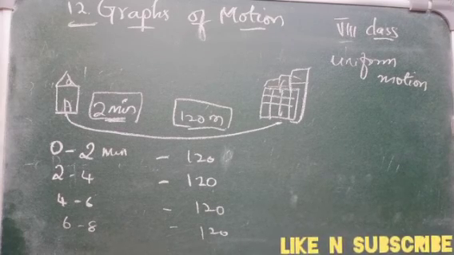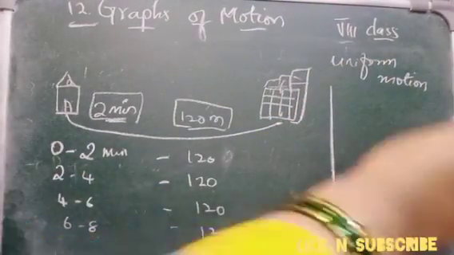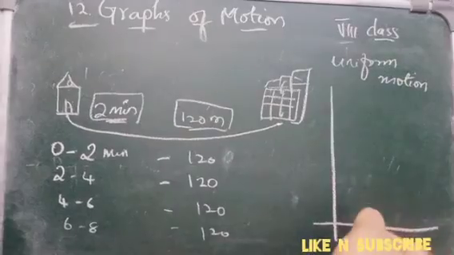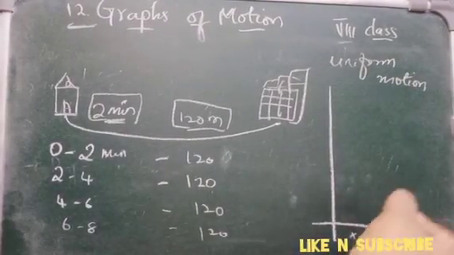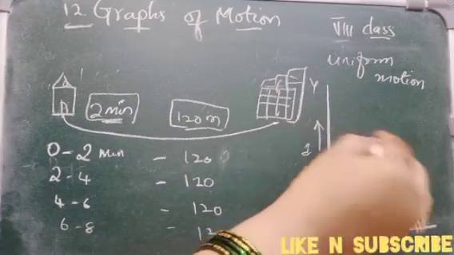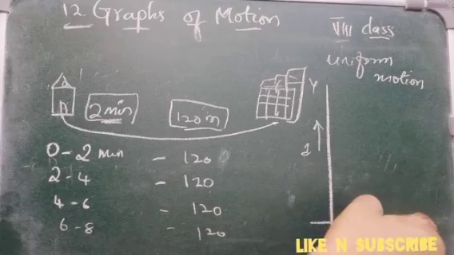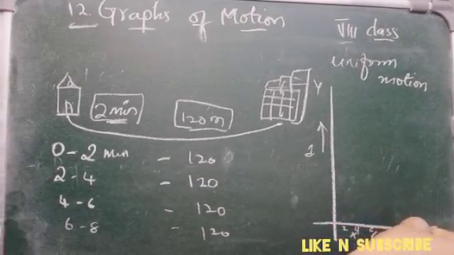How will you draw the graph? You will take a graph. On the x-axis you will write time, and on the y-axis you will write the distance. So you can write the time as 2, 4, 6, 8, 10, 12, right?